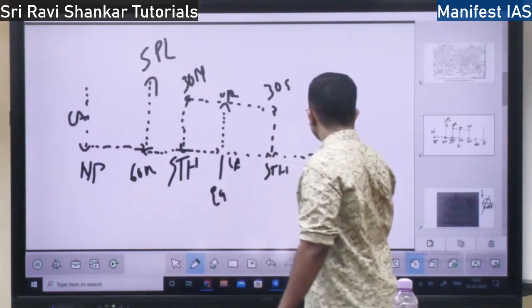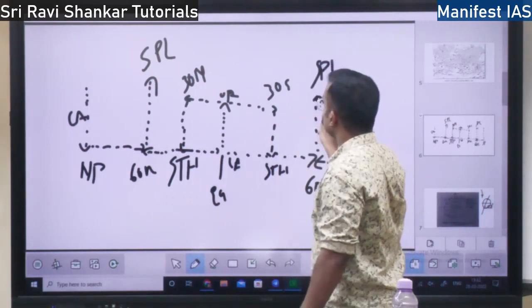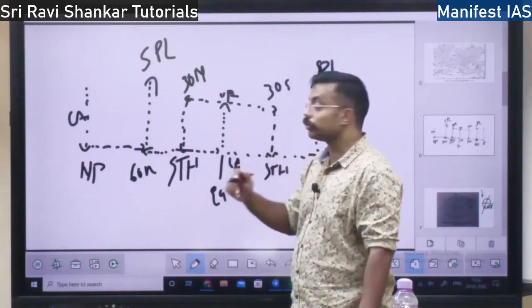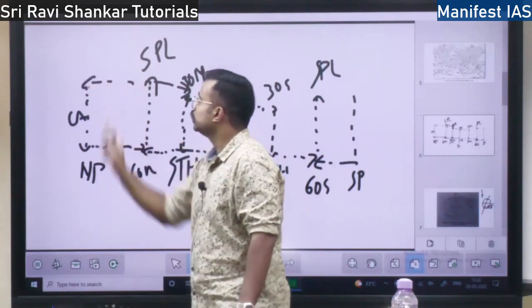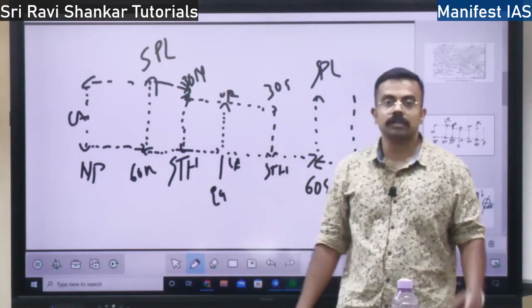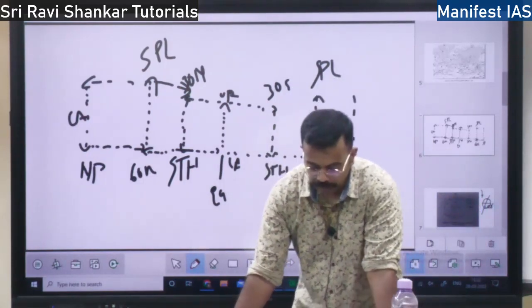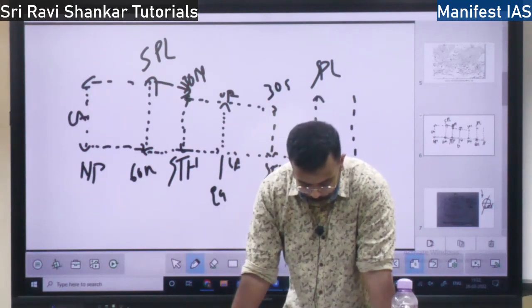Same thing happens here also. That is why this is called the subpolar low. And here also it rises up. When it rises up, what happens? It doesn't have any other way to go. So one stream goes this way and the other stream goes this way, and the cycle continues. So this is the concept of the equatorial low, subtropical high, subpolar low and polar high, right?